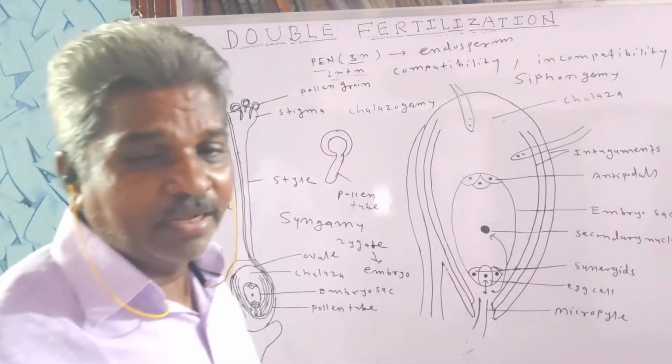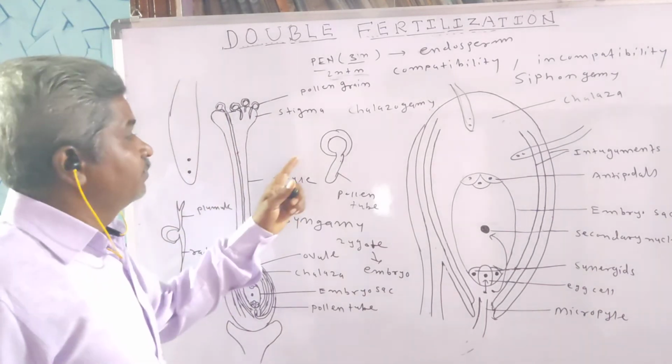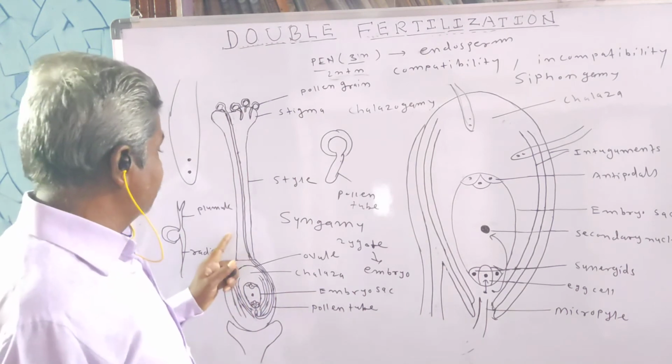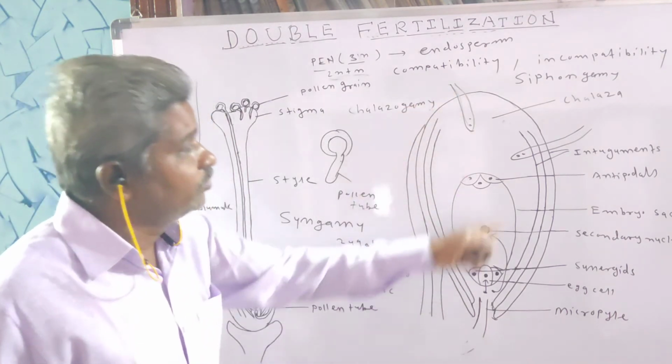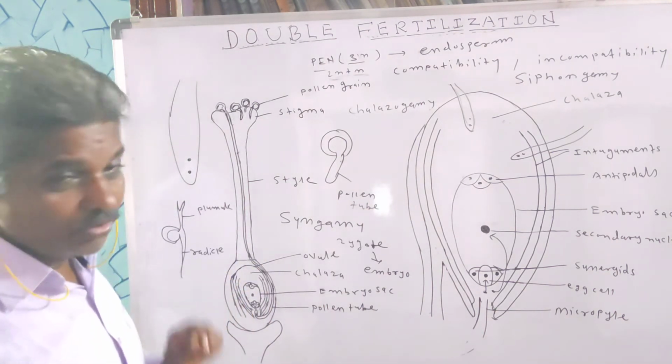So after fertilization, what happens? Post-fertilization changes occur. That is, after fertilization, the entire ovule is converted into seed, and the ovary is converted into fruit.